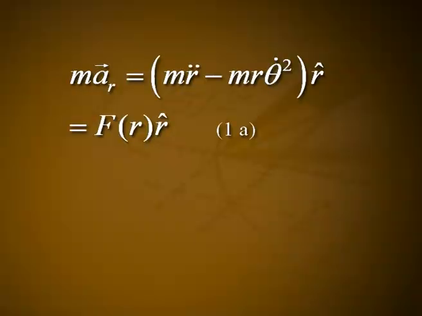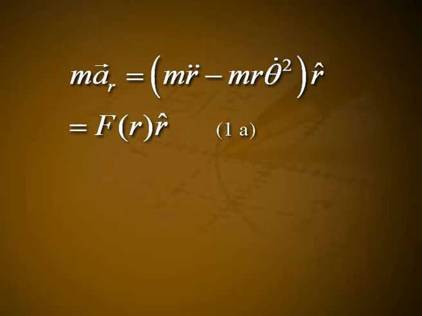If a_r is the radial acceleration and a_theta is the transverse acceleration, then the equation of motion can be written as m a_r is equal to (m r double dot minus m r theta dot square) r cap, which is equal to f of r times r cap.